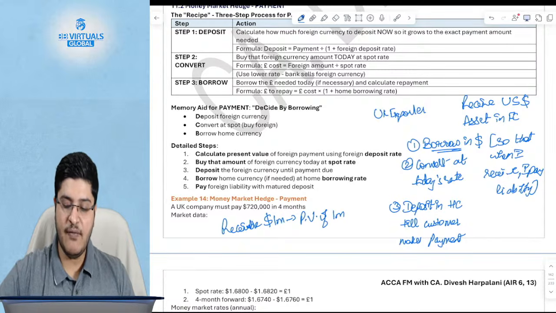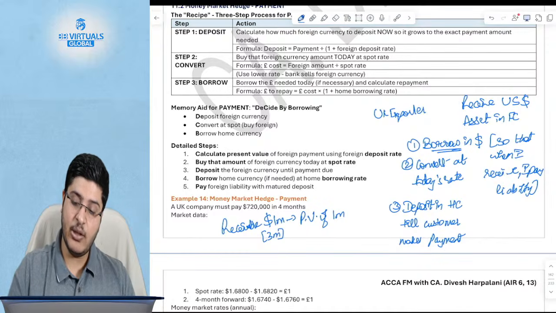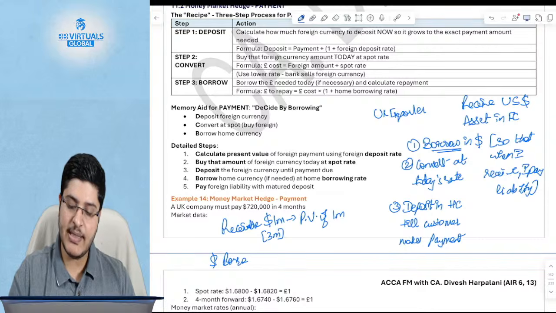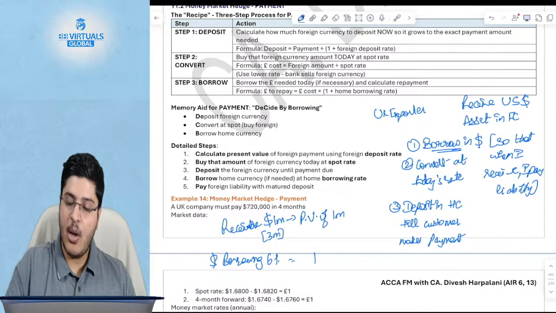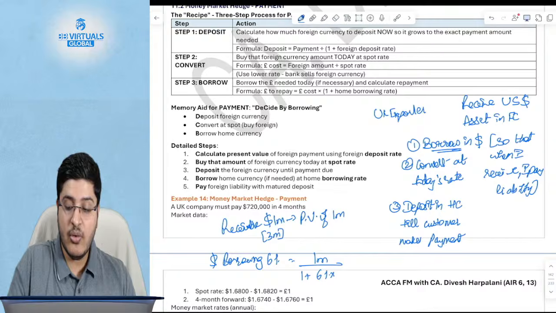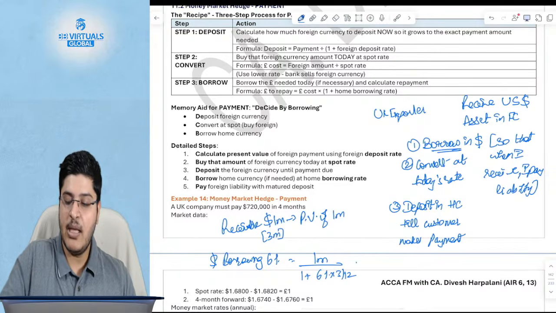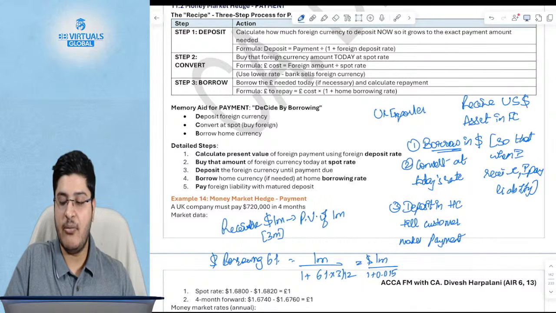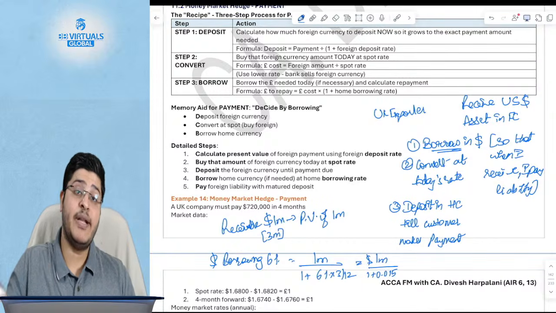So let's say if you receive 1 million in 3 months from now, then what is the present value? Let's say what is the dollar borrowing rate? If in the question they have given the dollar borrowing rate at 6%, you will say $1 million divided by 1 plus 6% into 3 by 12, so 1 plus 0.015. Is this clear? 6% into 3 by 12 is 0.015. So this is the amount that you will borrow.